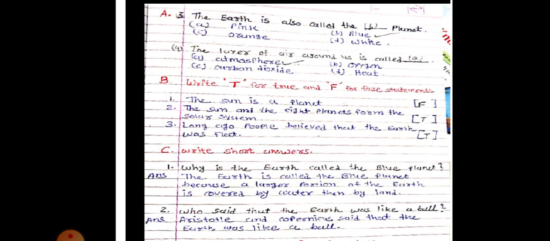Second, who said that the earth was like a ball? Aristotle and Copernicus said that the earth was like a ball. Now exercise D, I will show you the answer page. Four questions are given here. You have to listen to me carefully.